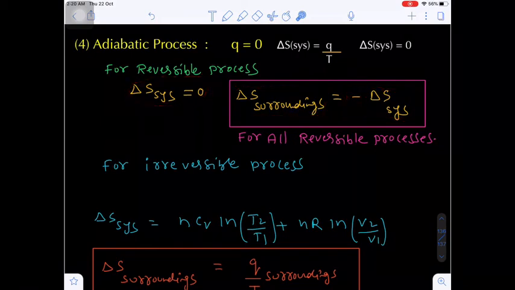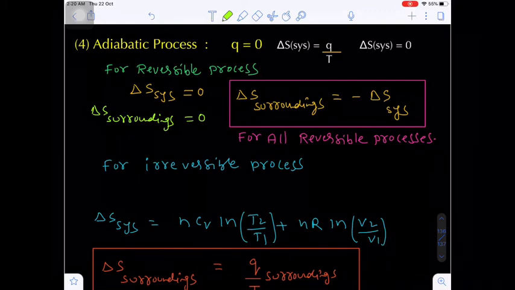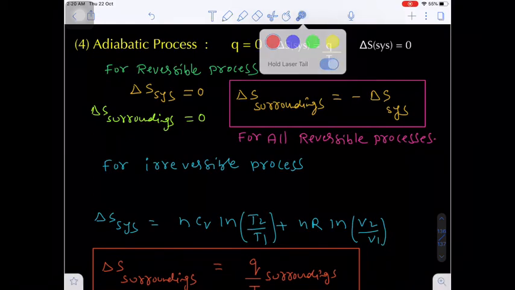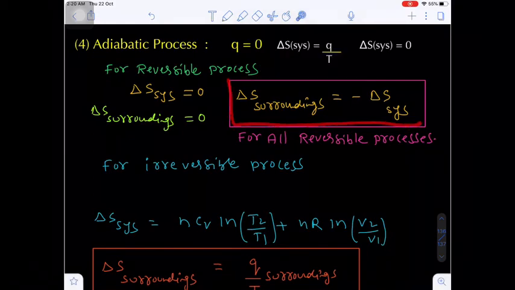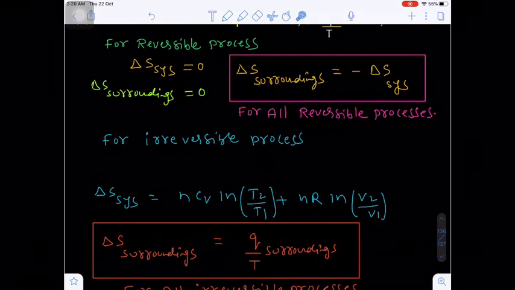If delta S system is 0, obviously delta S surrounding is also 0. So delta S surroundings here is also 0. Remember this expression which I am writing in this box; it is valid only for reversible processes, all reversible processes.